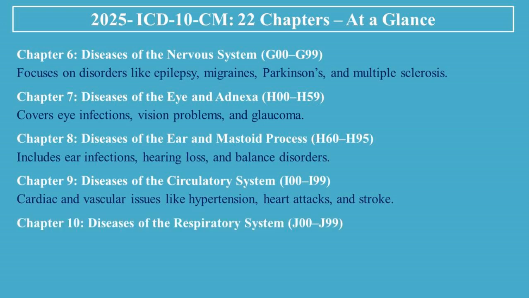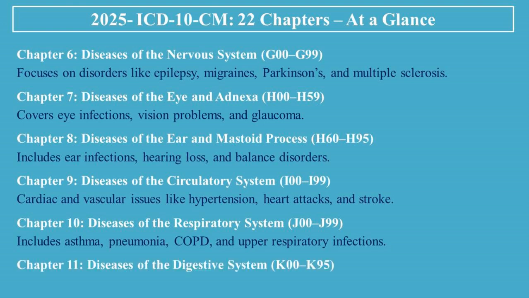Chapter 10, Diseases of the Respiratory System, J00 to J99. Includes asthma, pneumonia, COPD, and upper respiratory infections. Chapter 11, Diseases of the Digestive System, K00 to K95. Covers ulcers, liver diseases, GI infections, and colorectal conditions.